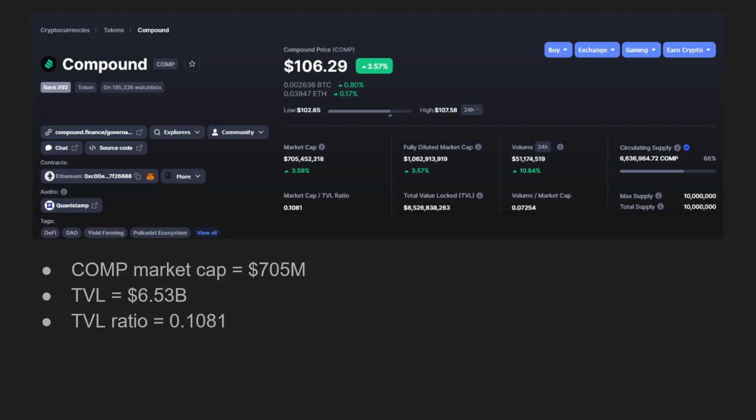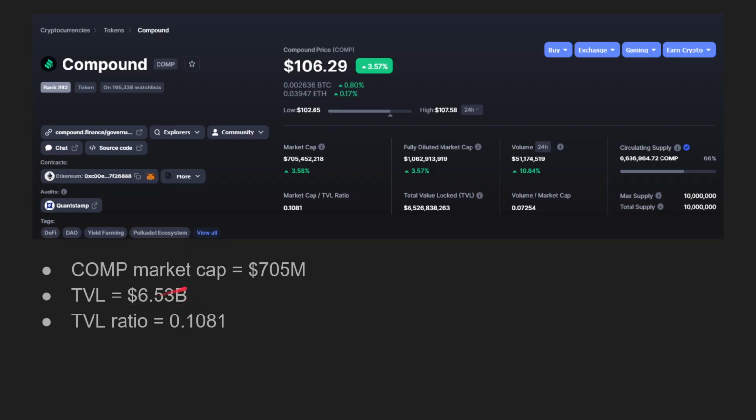So once again, that is a sign that the amount invested in Compound, the actual token, is considerably lower than the total value locked, indicating that the coin is undervalued, right? This should be valued higher if there's still so much capital invested into the protocol itself, right?